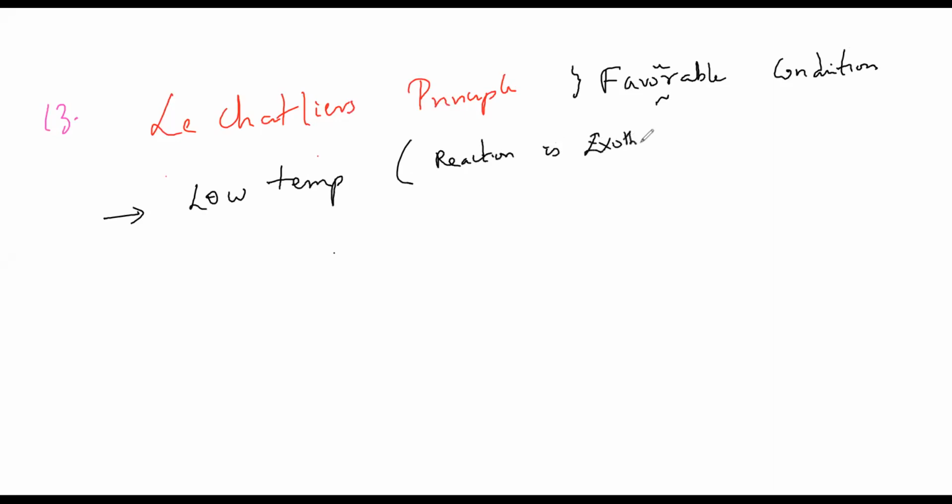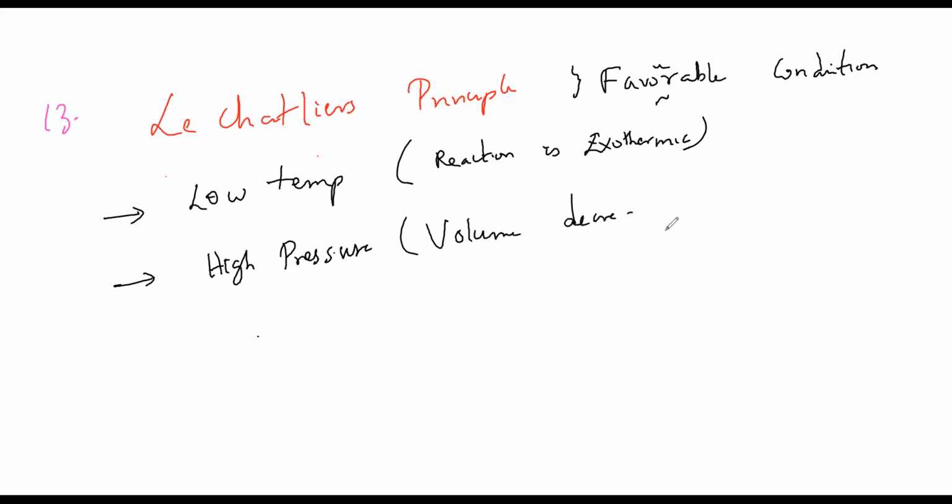It gives away heat. Second thing, high pressure, since volume is decreasing. Third thing, constant removal of ammonia is required. So we remove the ammonia which is formed.